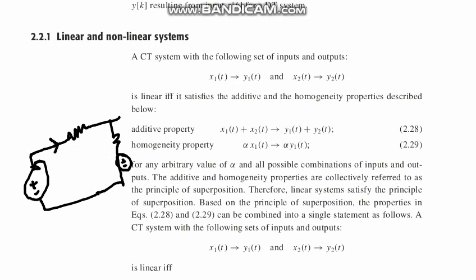The current flows from source number 1, and from source number 2 the current goes through this side.